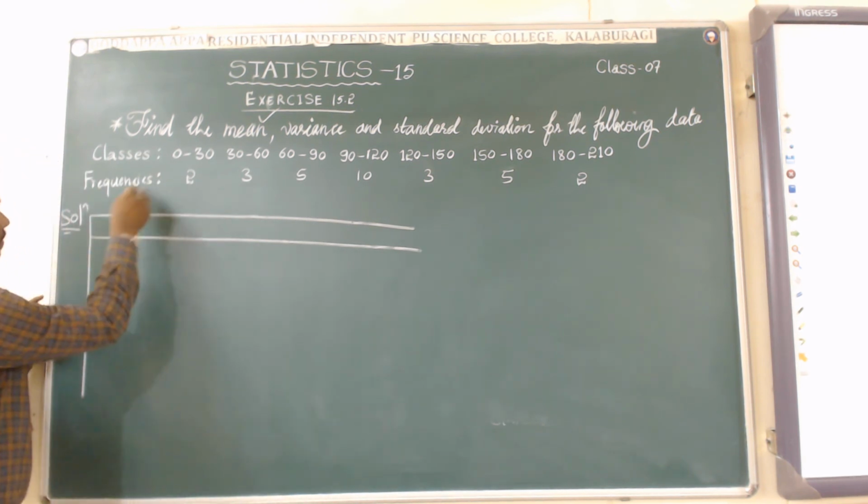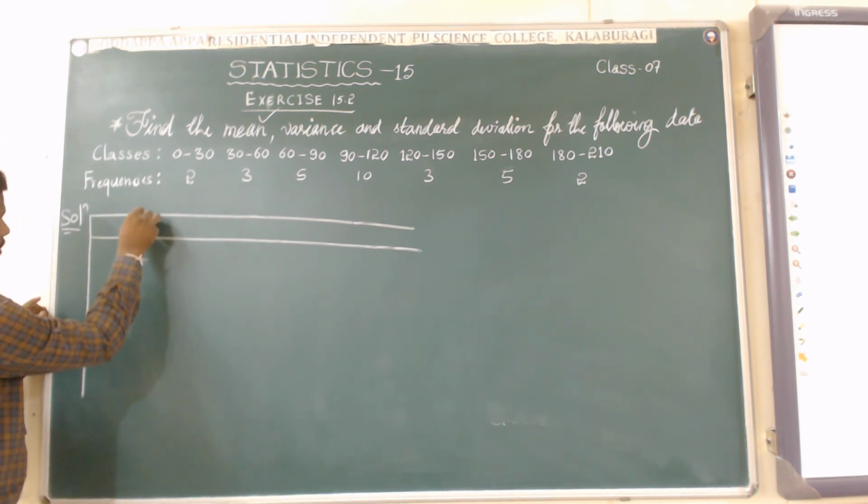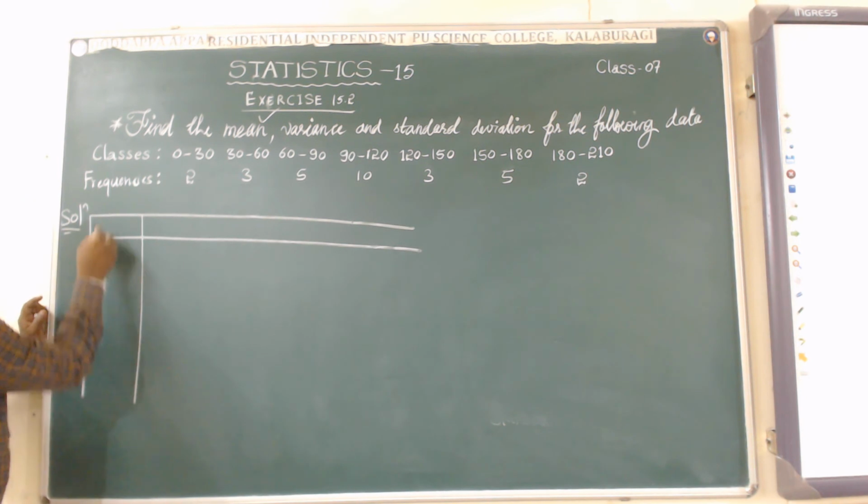The first column is for the class interval. I will call that CI, which means class intervals.